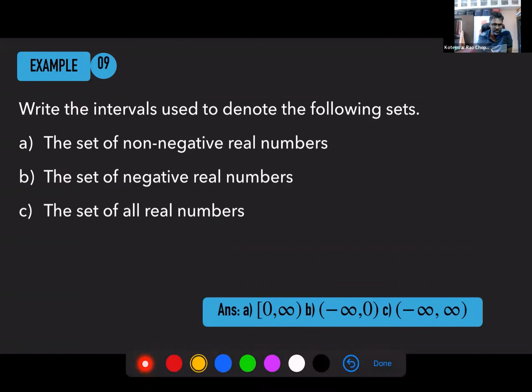If you see the set of non-negative integers, non-negative means 0 and positive. So in interval notation, using those brackets, 0 is included, so you put 0. Infinity is just a feeling. If you have infinity without a negative sign, that means a very large number, so you cannot really include it. Negative again, 0 is not included, and minus infinity is also not included. And then all real numbers, you come from negative infinity to plus infinity. So these are very, very important interval sets. Keep this in mind.